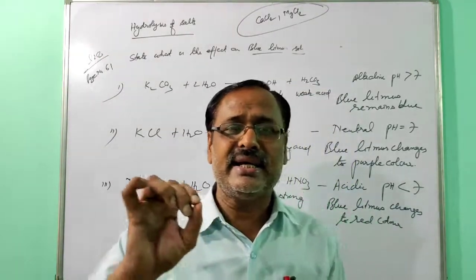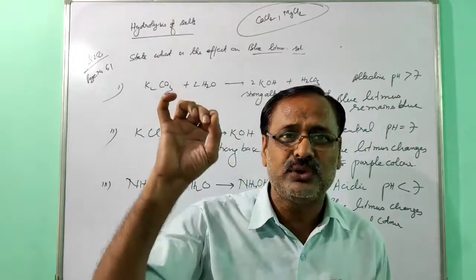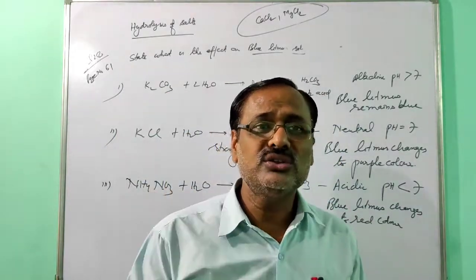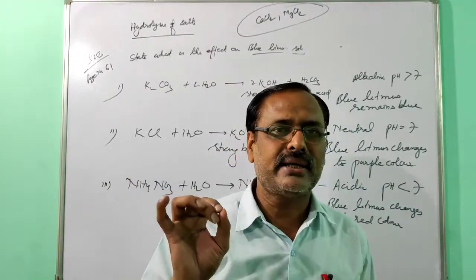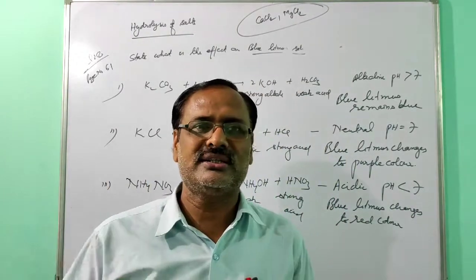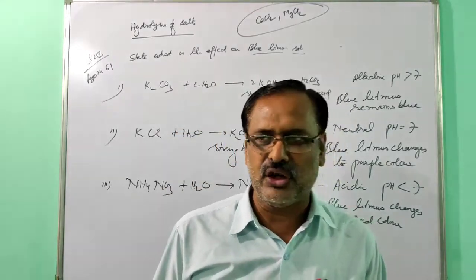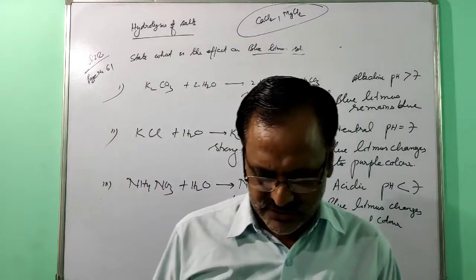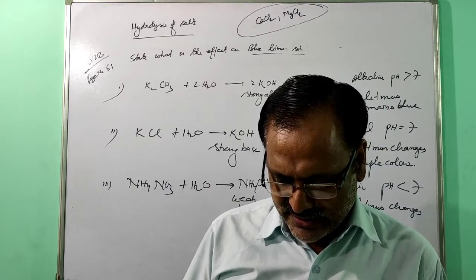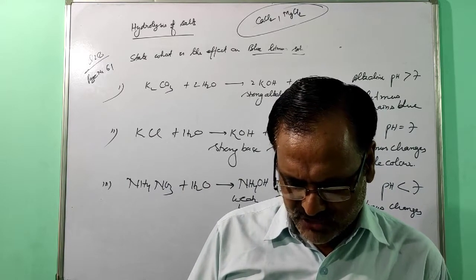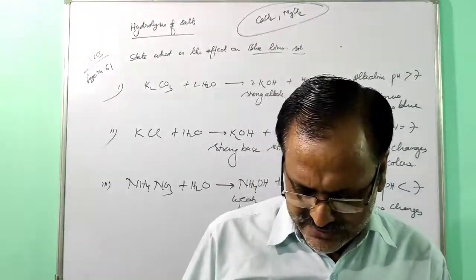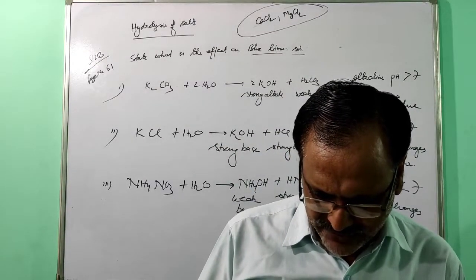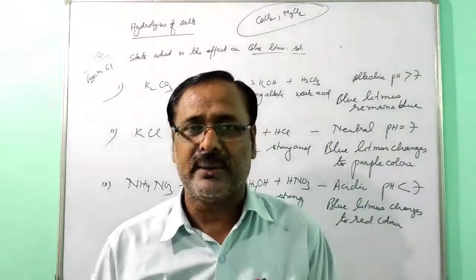Now the third one is efflorescence. Some crystalline hydrated salts, when exposed to the atmosphere, lose their water of crystallization partially or completely and crumble to a powder. Such salts are called efflorescent, and the phenomenon is called efflorescence. You can also mark this: crystalline hydrated salts which are exposed to the atmosphere lose their water of crystallization partially or completely and change to powder form. Examples: copper sulfate, magnesium sulfate, sodium sulfate, washing soda.